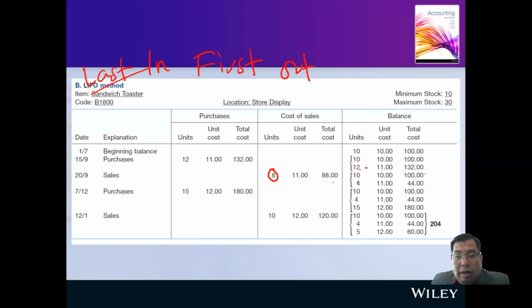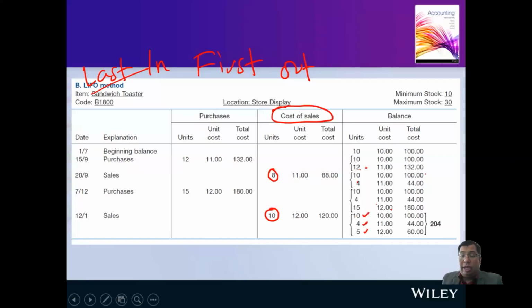Another example here, for 10 units of stock sold to your customer. We have 3 options. This is the old one, this is the second, and this is your latest. So I'm going to take 10 units of stock from the 15, from the $12 stock. So it's going to be 10 multiplied by 12. This is our cost of sales. And your new balance will be 10 remaining unchanged, 4, and 5.